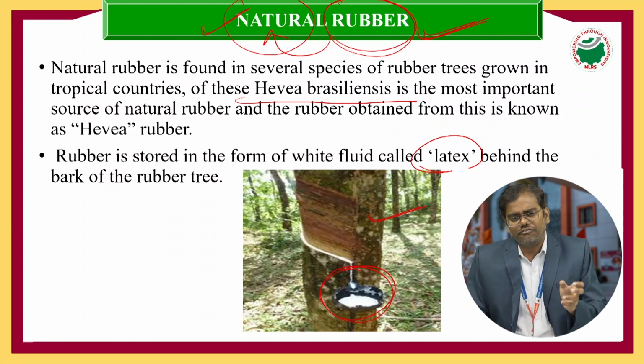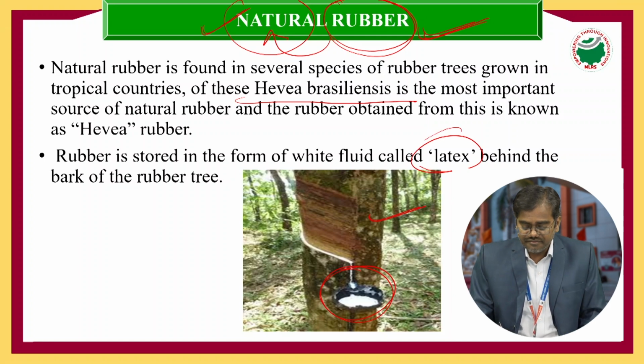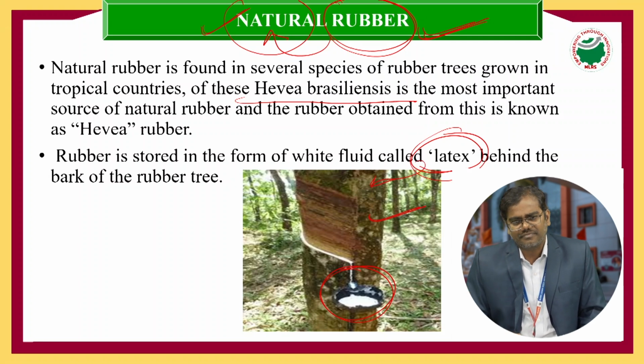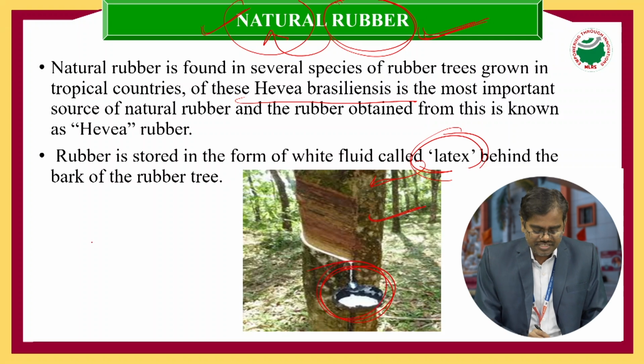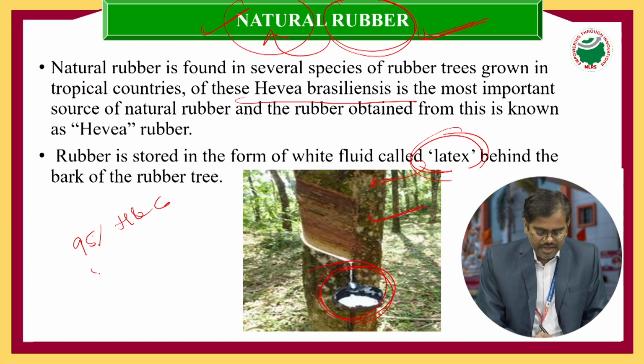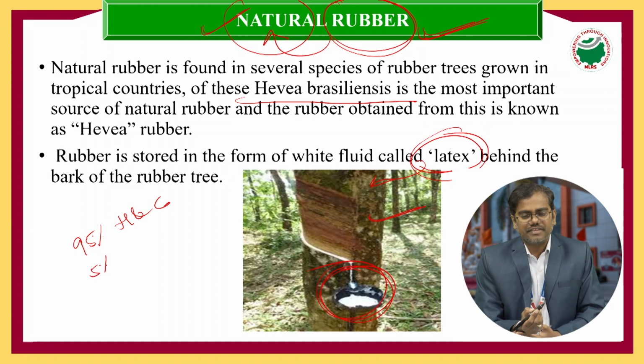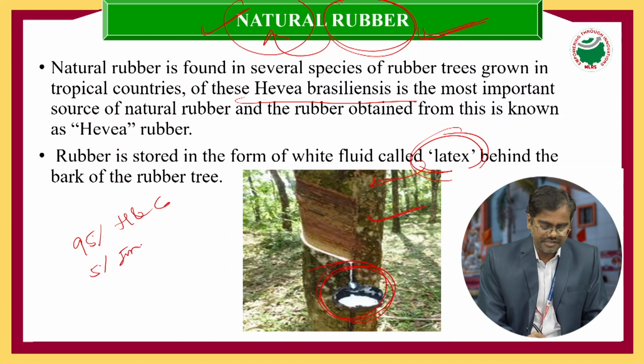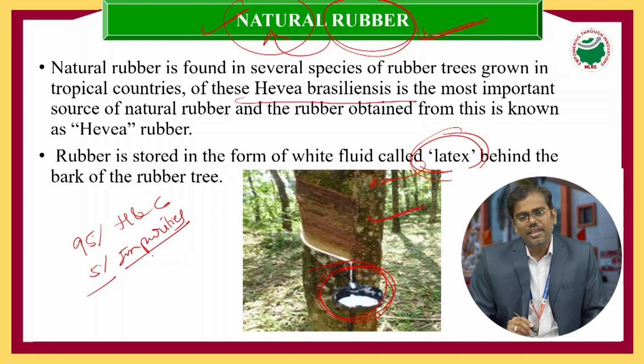It is a white fluid called latex, a milky emulsion, which consists of 95% hydrocarbons and the remaining 5% impurities.